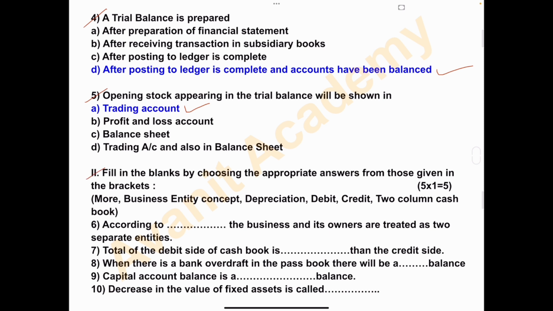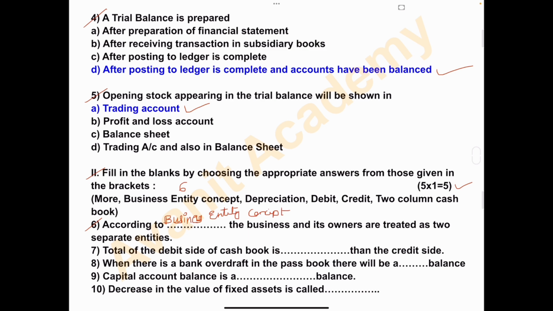Number 2. Fill in the blanks by choosing the appropriate answers from those given in the brackets. So answers they have given in the brackets, you have to choose the correct answer and fill the blanks. Total 5 questions are there. All 5 you have to answer. Each question carries 1 mark, total 5 marks. Question number 6. According to dash, the business and its owners are treated as two separate entities. And the answer is business entity concept.